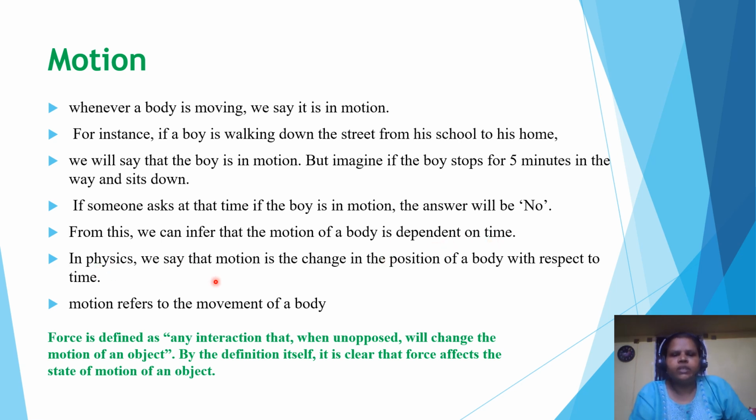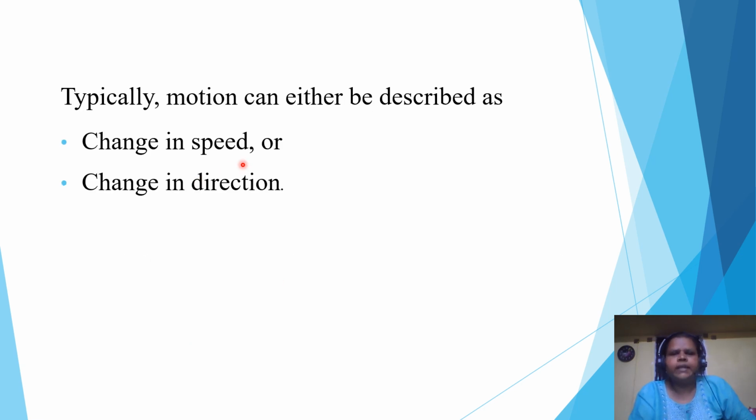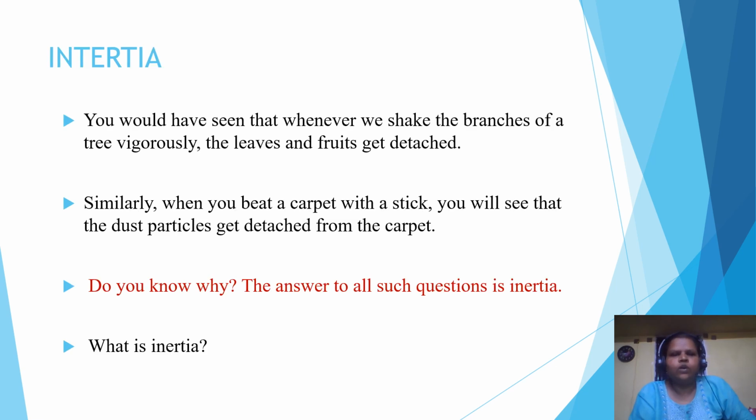In physics we say that motion is a change in the position of a body with respect to time, and usually it refers to the movement of a body. Motion can be described as change in speed or change in direction, which is acceleration or velocity. Then the important term when you talk about forces and motion is inertia. What is inertia?